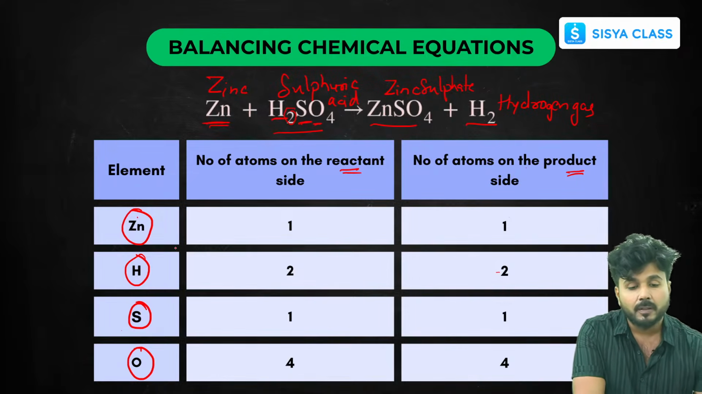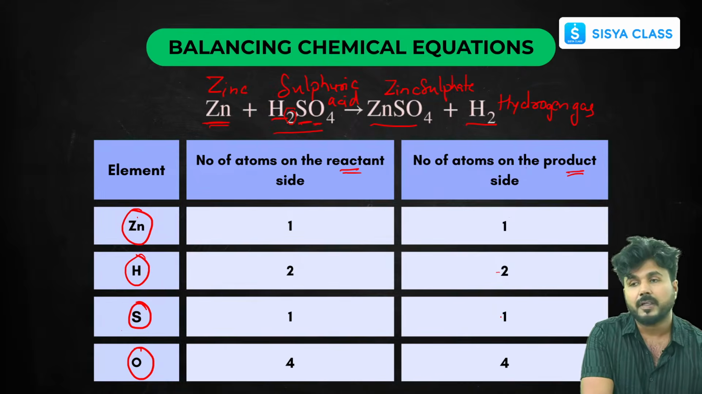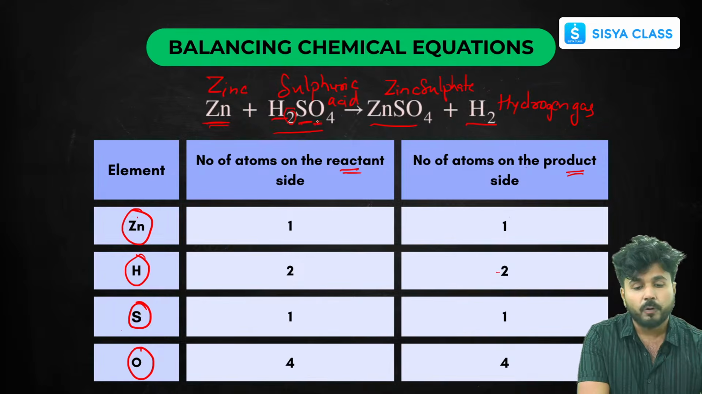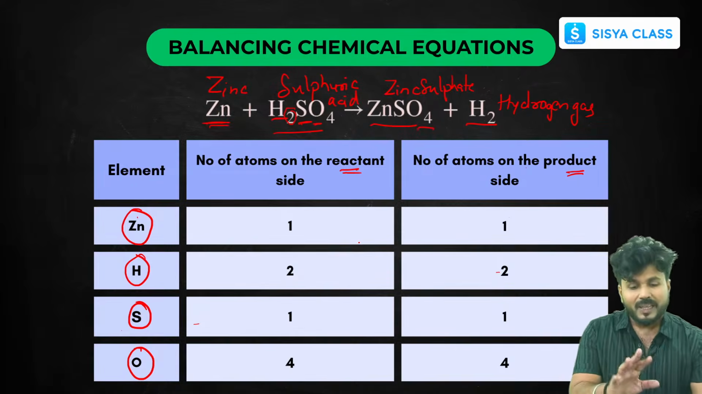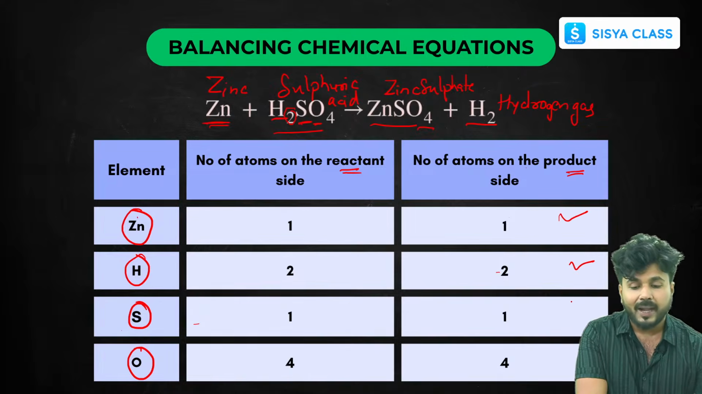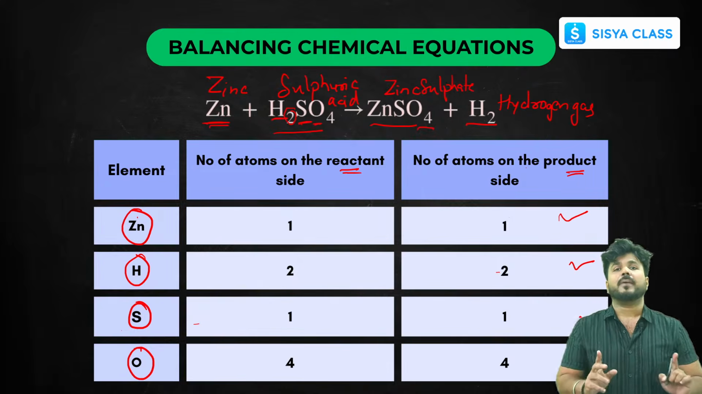Now for sulfur, we can see there is only one atom on the reactant side, so we have written 1 here. On the product side also there is only one atom, so we have written 1 on the product side also. For oxygen, on the reactant side, we have kept 4, because there are 4 atoms, and here also in oxygen there are 4 atoms. So now in this reaction you can observe that all the elements have the same number of atoms on both sides. So this is a balanced chemical reaction for you.